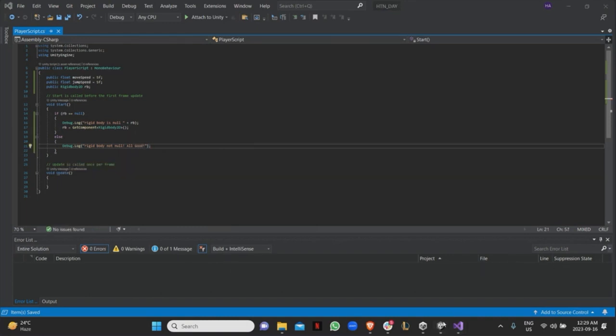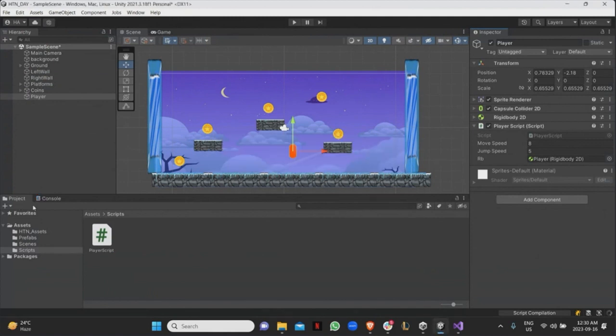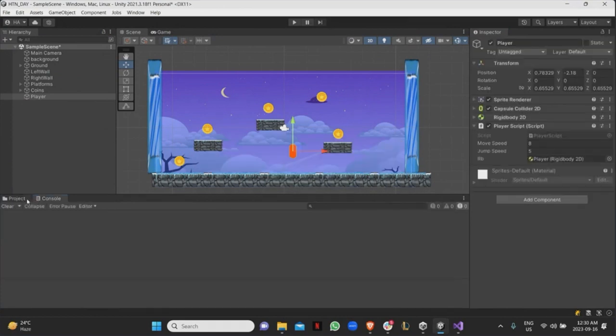Right? So now when I go in game, again, start is going to be called only once. So when I go in game, where is it actually going to print? Your debug.log is going to print somewhere, but I'm not sure where exactly. It's going to print in the console right here. So in the same tab as the projects, you're going to have a console here.